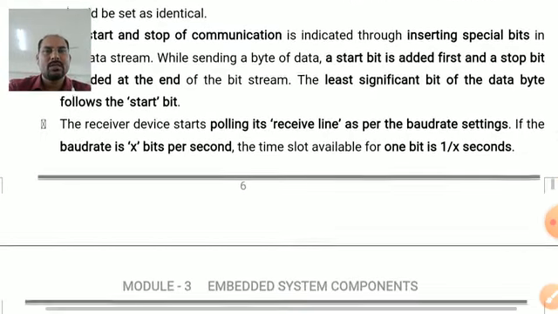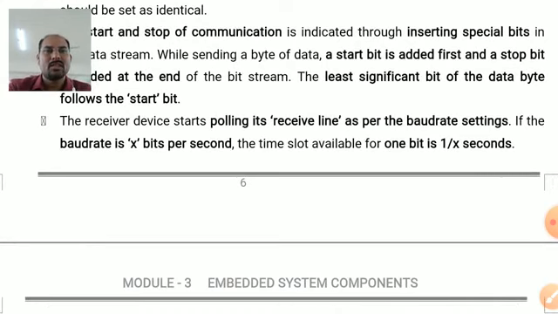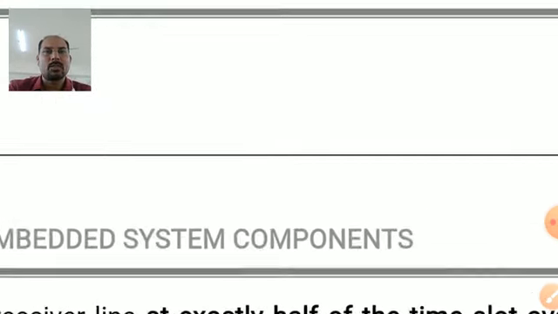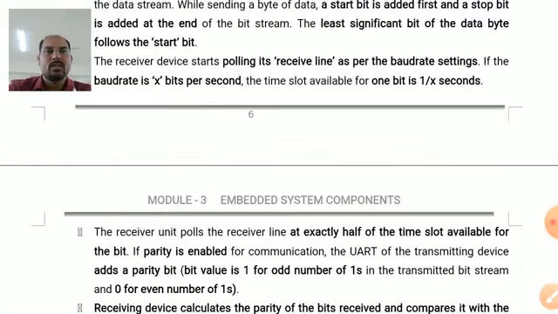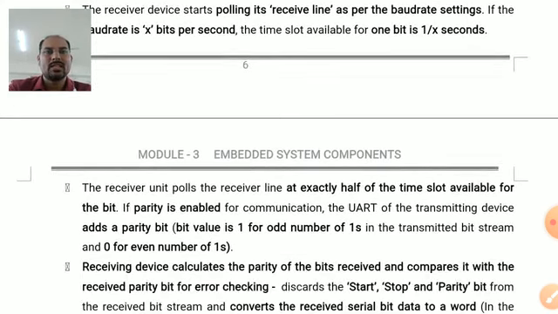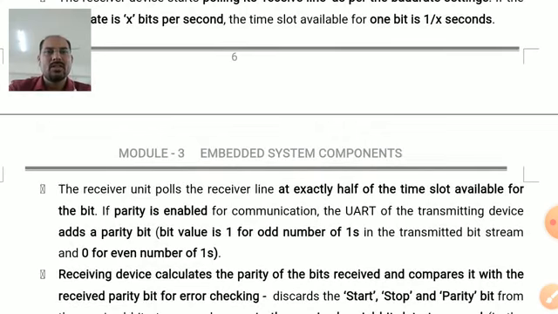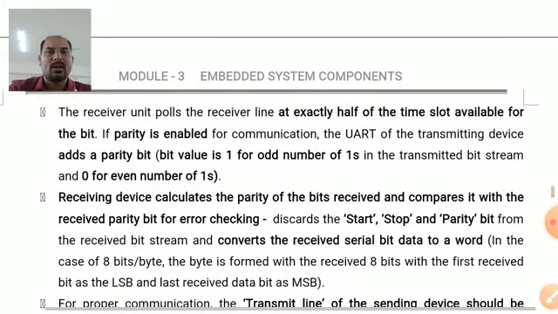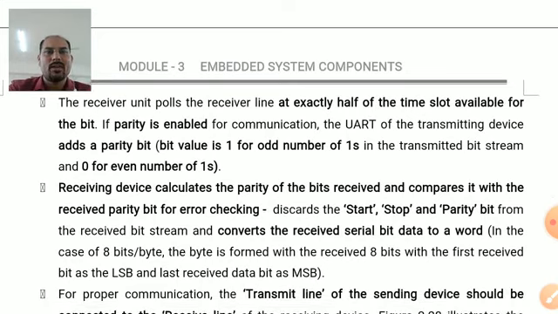Here the receiver device starts polling its receive line as per the baud rate setting. For example, if the baud rate is x bits per second, then the time slot available for 1 bit is 1/x seconds. The receiver device samples at exactly half of the time slot available for the bit.